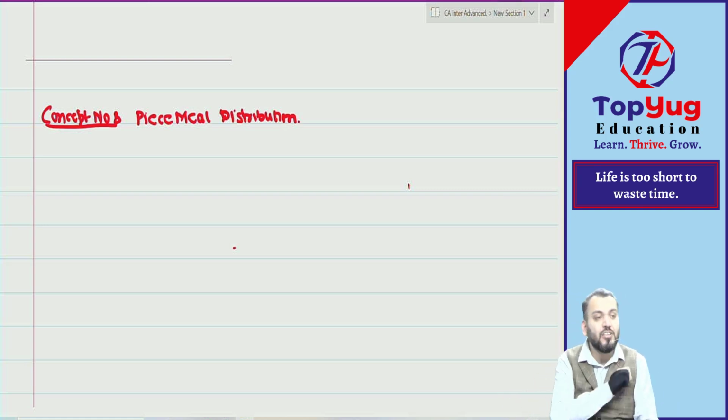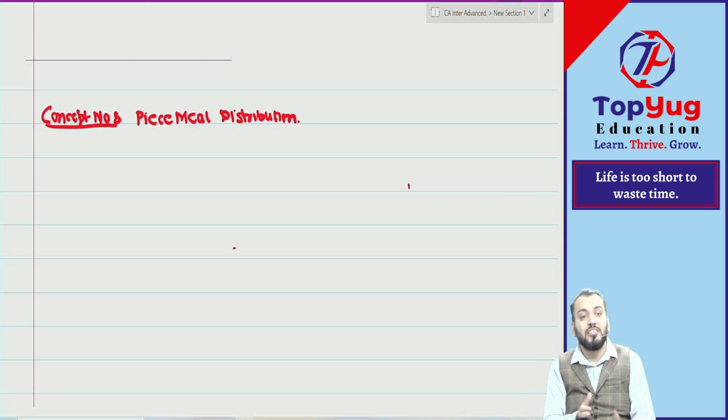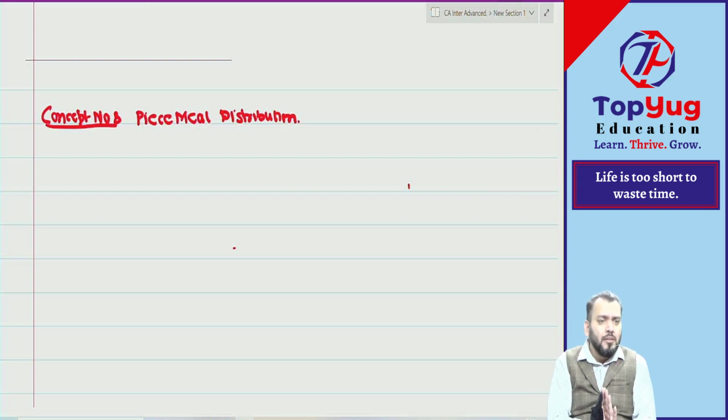So now in this topic, we'll understand how to prepare the statement for distribution of cash as and when available. While paying the external liabilities, there is no doubt. Whatever balance is left will first be used for the payment of secured creditor, then unsecured creditor, then partners' relative loan, then partners' loan. Up to this, there is no doubt.